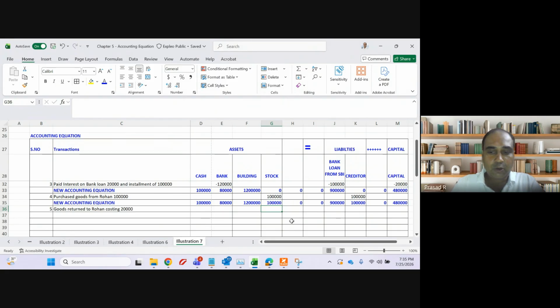So what will happen to my stock? My stock will reduce by 20,000. And Rohan, who was a creditor for 1 lakh rupees, now I have to pay less to him. 20,000 I am returning in goods, so I will not pay that to him. So my liability is also reducing. Clear?